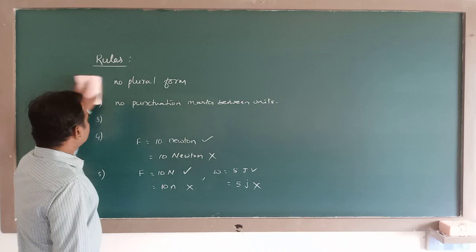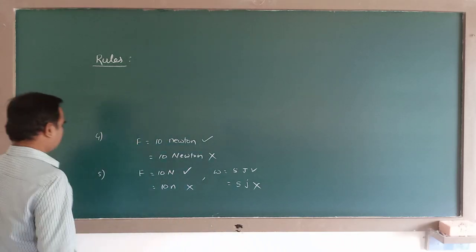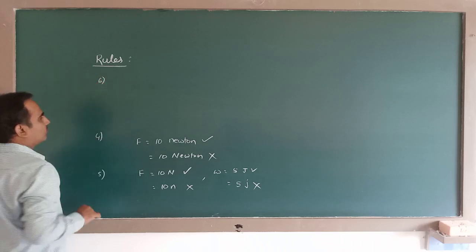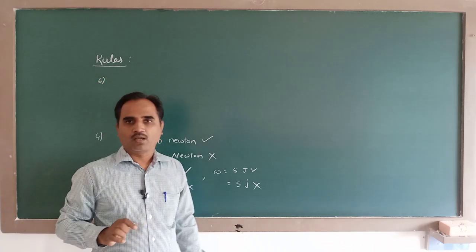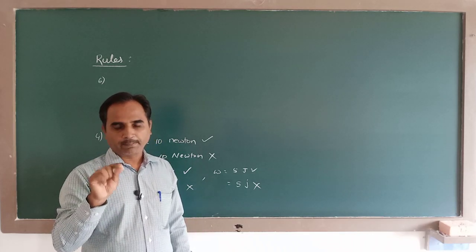The next thing is, you know that the SI unit of temperature is Kelvin.